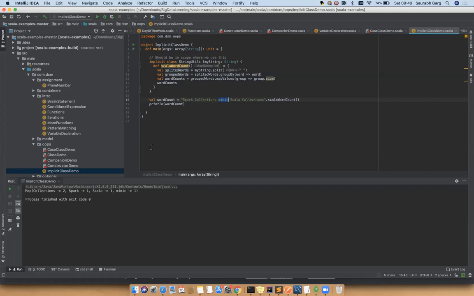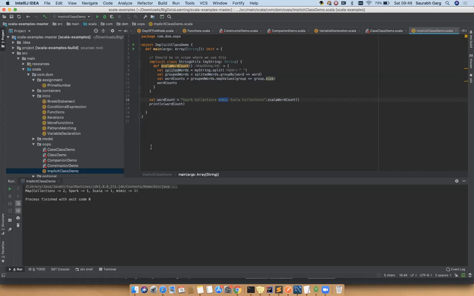So what are the ways? The answer is implicit class. I can add an implicit class which takes a constructor of the same type you want to extend. You pass that as a constructor parameter and then add a whole bunch of functions you want, and those functions will automatically be available there.